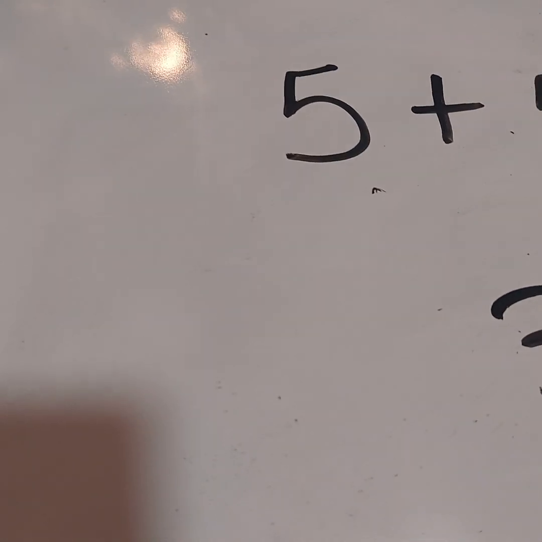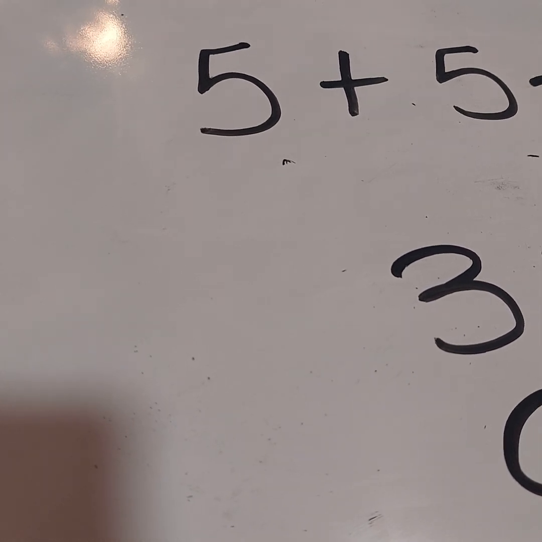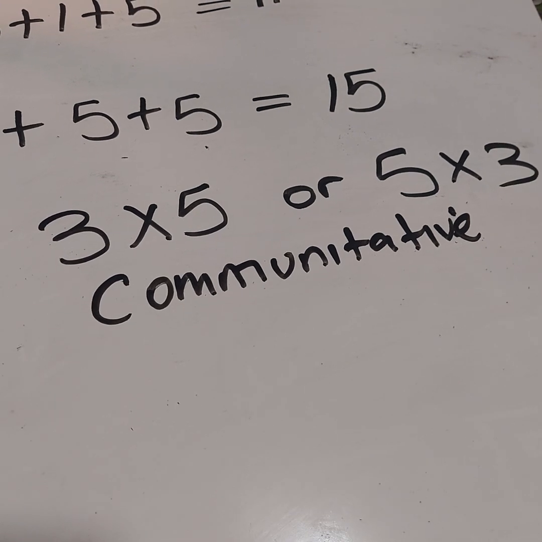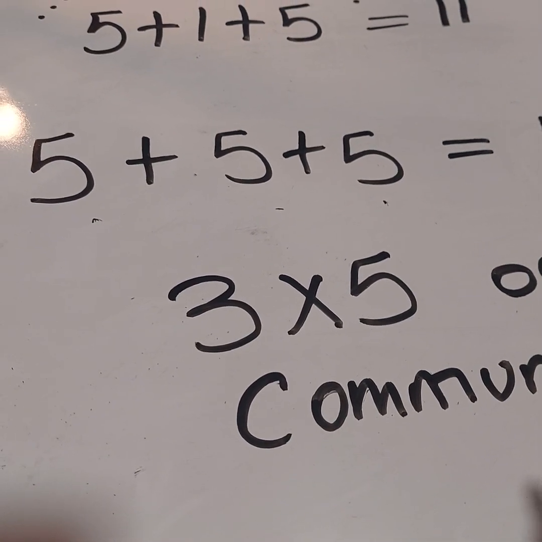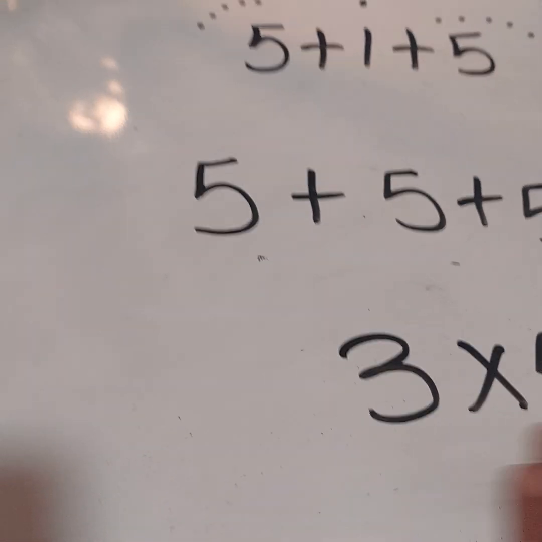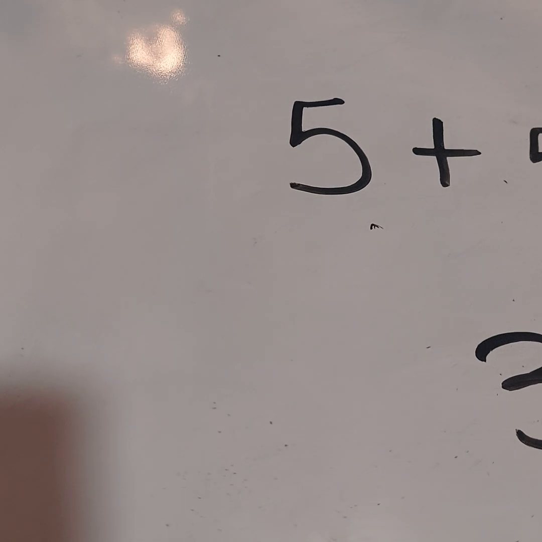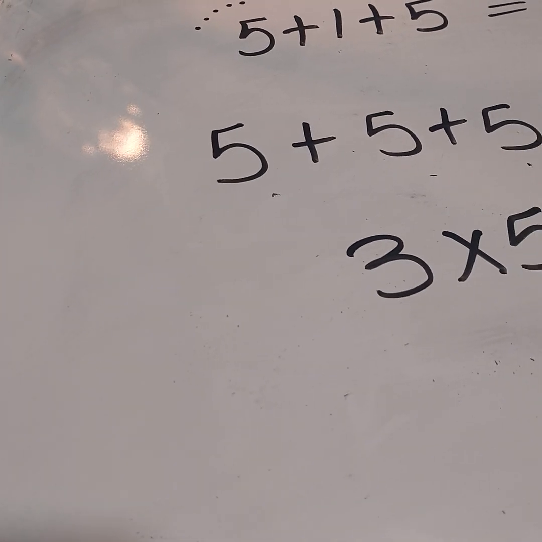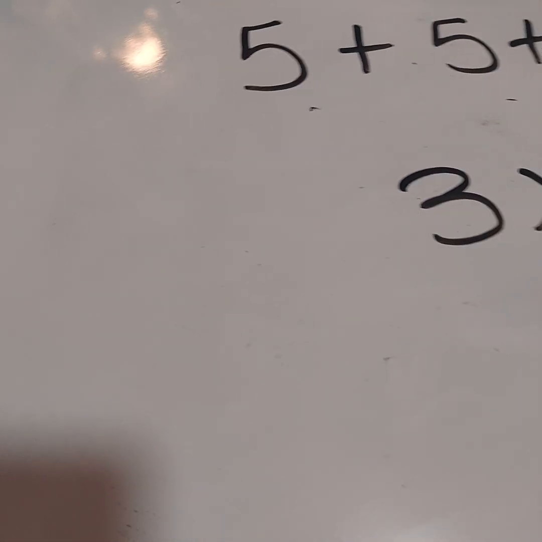It's called commutative. I think I spelled this correctly. I hope so. But I am a math teacher, so I think this is spelled incorrectly, actually. Commutative property. So what I'm going to do right now is to show you how you'd represent it using an array.